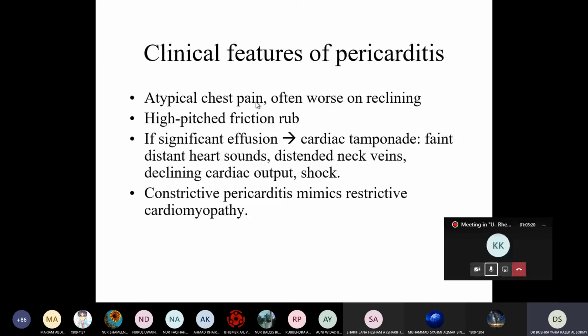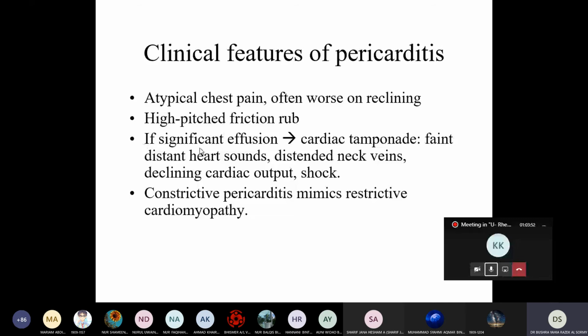Atypical chest pain, often worse in reclining. We have to differentiate between the chest pain of ischemic heart disease and of the pericardium. Chest pain in pericarditis is usually worse when the patient leans forward. Okay. High pitch friction rub also.